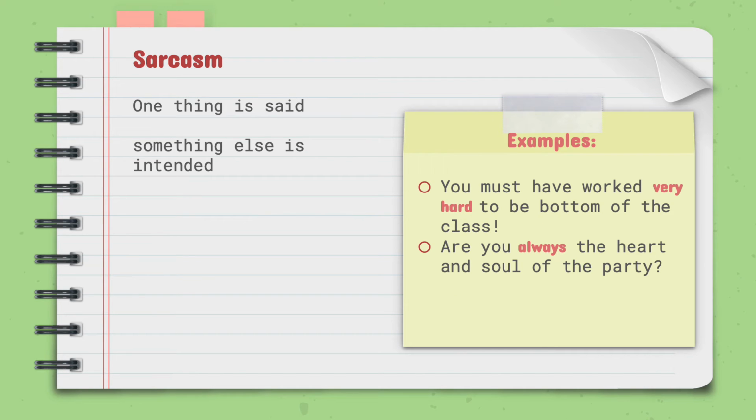The next type of contradiction is sarcasm. Sarcasm, like irony, occurs when one thing is said but something else is intended or understood. However, with sarcasm, it is used for the purpose of hurting, insulting, or humiliating. The examples here state, you must have worked very hard to be bottom of the class. Are you always the heart and soul of the party?